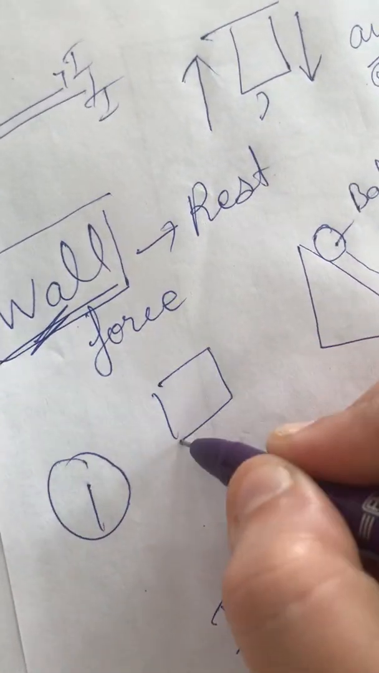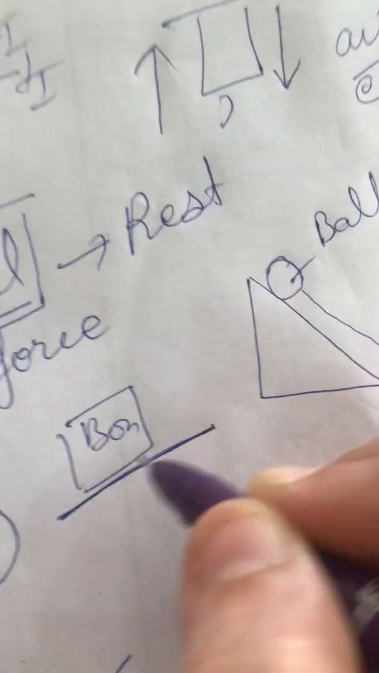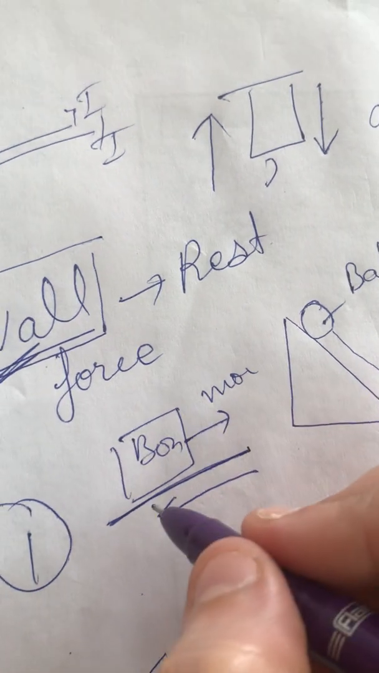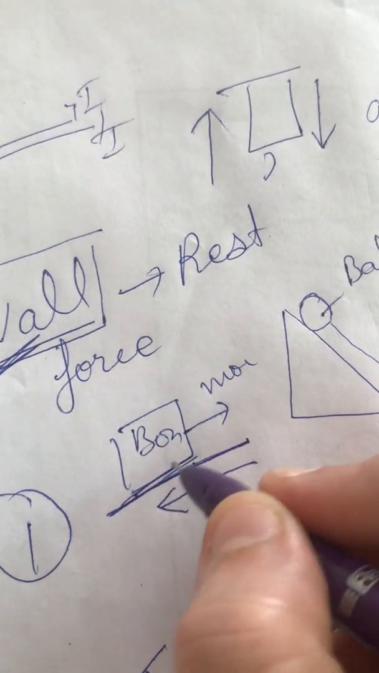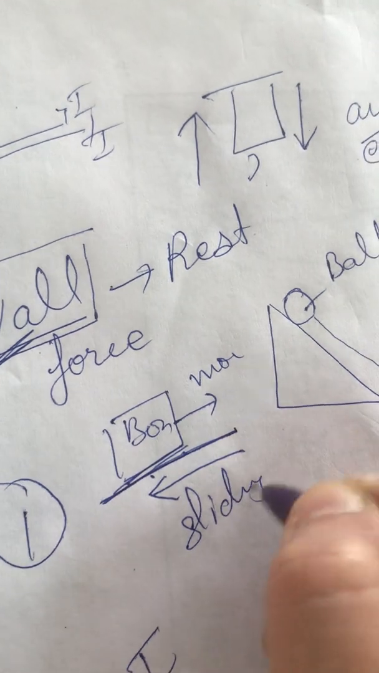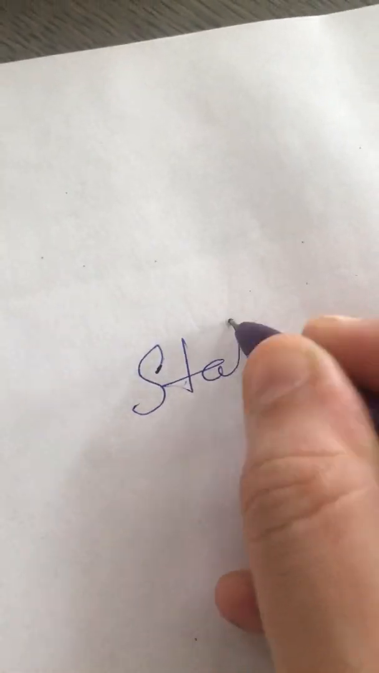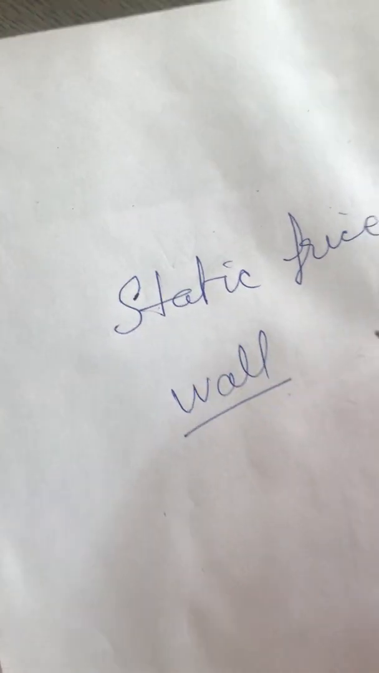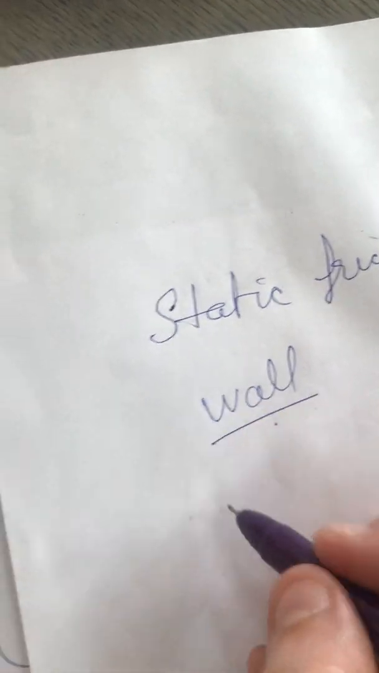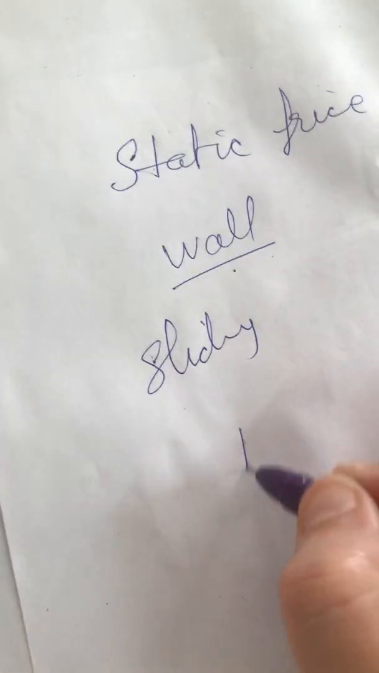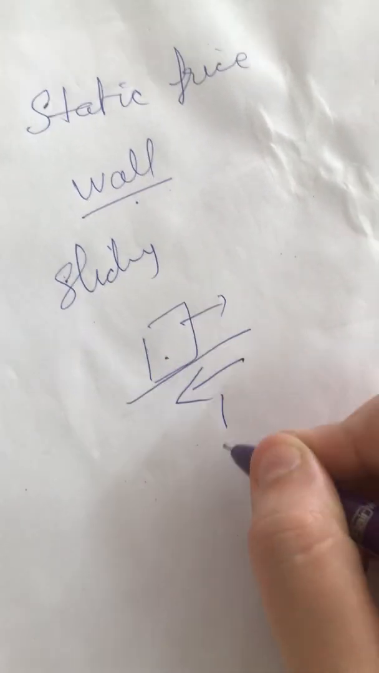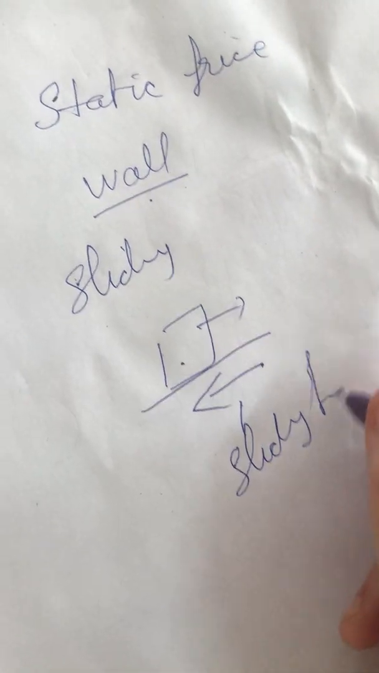And if the box slides over the surface, and the box is moving along this direction, the frictional force is in the opposite direction. So the friction that comes when the body is sliding is known as sliding friction. So we have done the two frictions. First is static friction, for example in the case of the wall, we need more force to bring it into motion. And second is sliding friction, when a body slides over the surface of another, the friction that takes place is known as sliding friction. That's all.